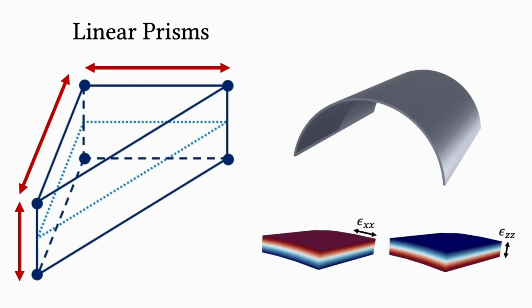Bending is captured as through the thickness variation of in-plane strains that induce both tensile and compressive stresses. For nearly incompressible materials or metals undergoing plastic deformations, these stresses must be compensated by linear stresses in the thickness direction. Linear prisms cannot capture this behavior.